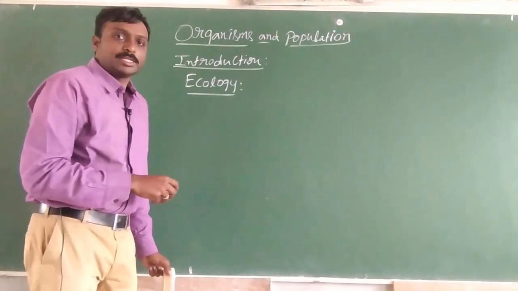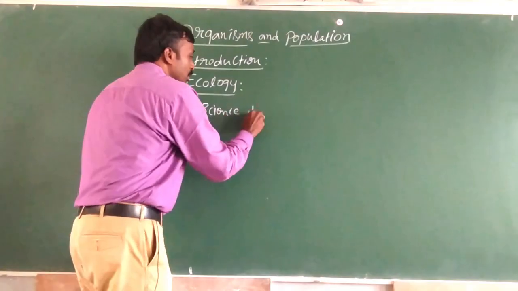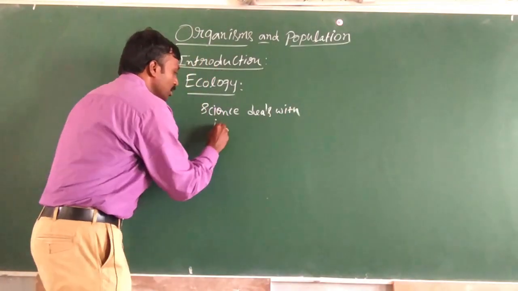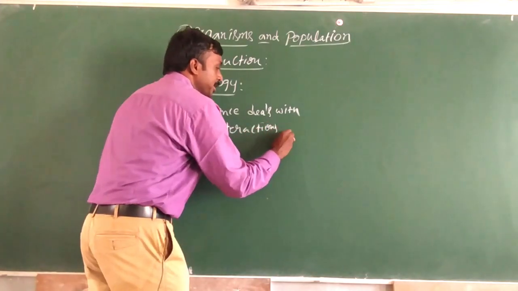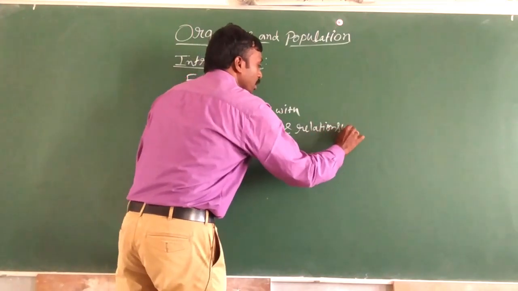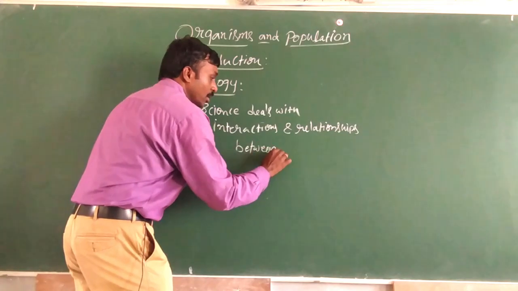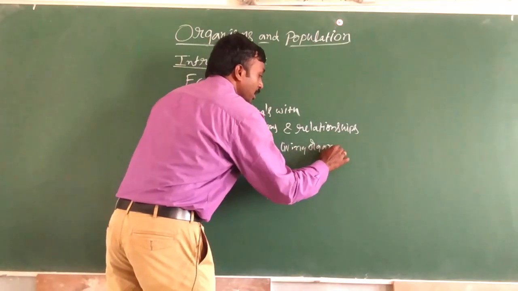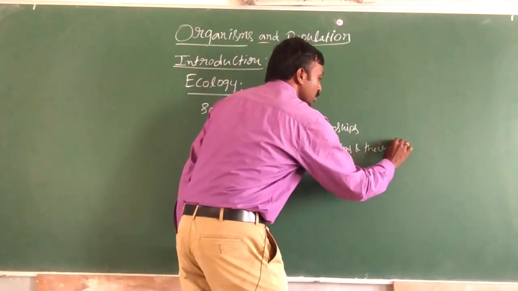So ecology is a branch of science which deals with the interactions and relationships between living organisms and their surroundings.